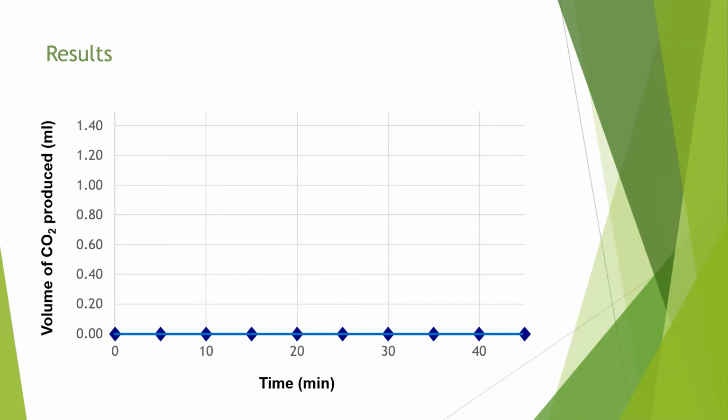We'll put another one on the graph here, and this one is not going to be flat. This doesn't represent our data necessarily. This is from a different semester, but you'll get the idea of the shape of most of the other curves. So there's another plot. Most of the other curves will start off relatively slow. They may not produce carbon dioxide in the first 5, 10, or in some cases even 15 minutes, but then eventually they start producing carbon dioxide and you get into an exponential phase. Eventually, at some point, maybe around the 30 or 40 minute mark, it starts slowing down and it plateaus at the top. So we have a little bit of a sigmoidal or an S-shaped curve.